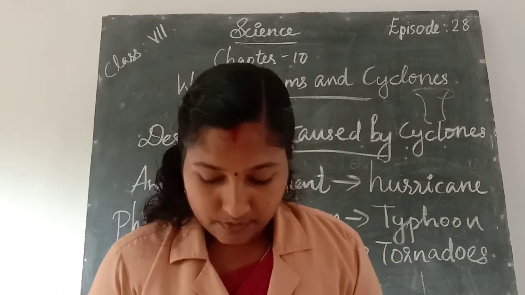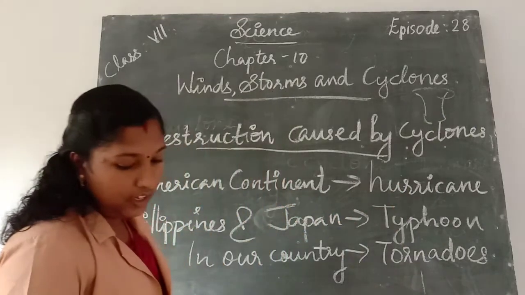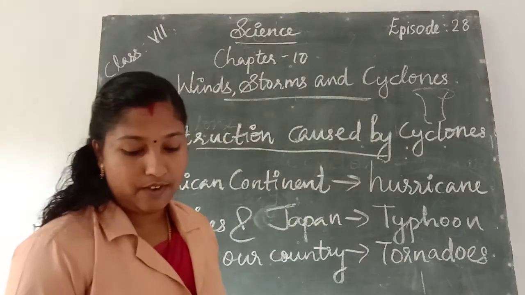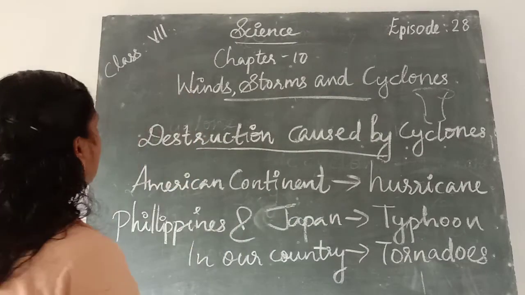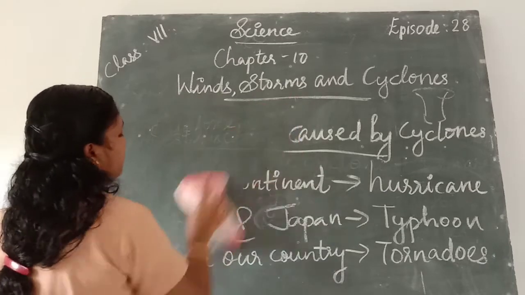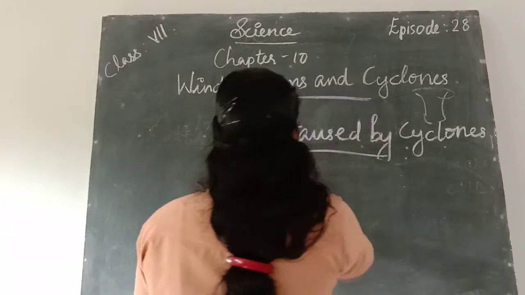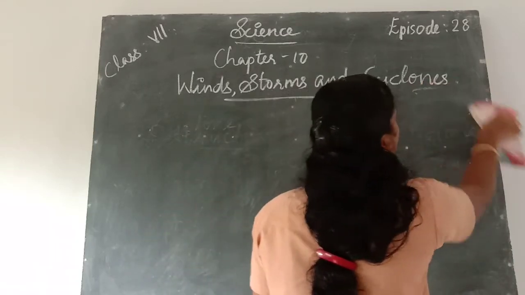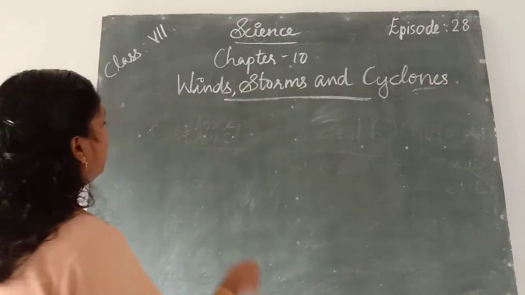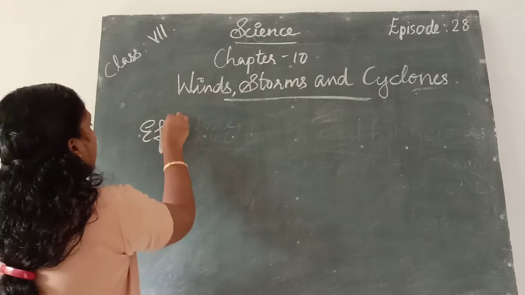Next, we are going to learn about effective safety measures.